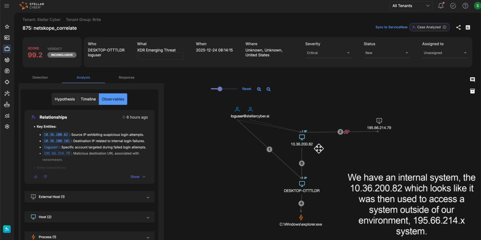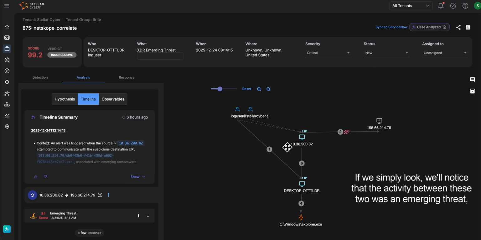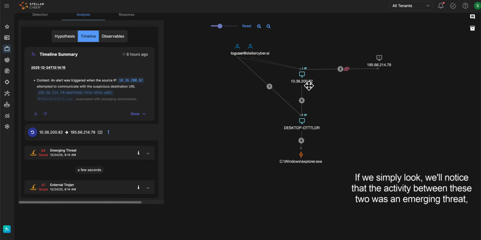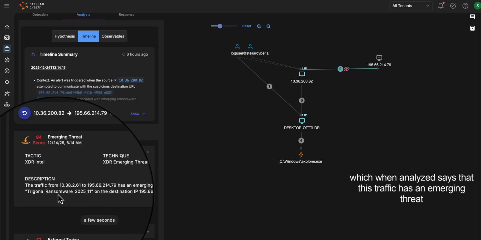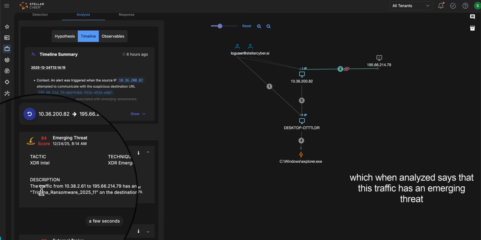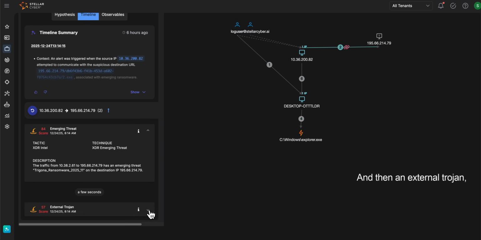We have an internal system, the 10.36.282, which looks like it was then used to access a system outside of our environment, this 195.66.214 system. Well, what was done? If we simply look, we'll notice that the activity between these two was an emerging threat, which, when analyzed, says that this traffic has an emerging threat based on ransomware. And then an external Trojan.